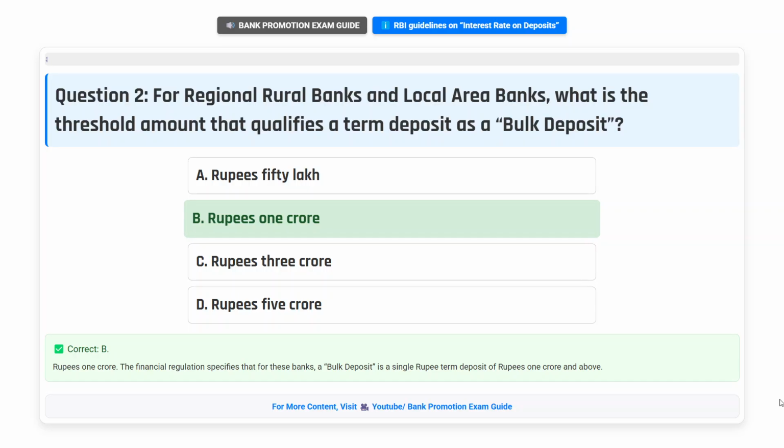Correct answer B. Rupees 1 crore. The financial regulation specifies that for these banks, a bulk deposit is a single rupee term deposit of rupees 1 crore and above.